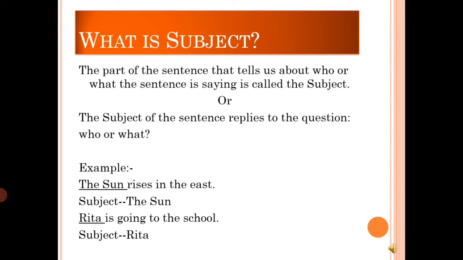of the sentence. Like, the sun rises in the east, Rita is going to the school. These are the two sentences given over there, in which, children, the sun rises in the east. Here the subject is the sun, and Rita is going to the school. The subject over here is Rita. So we are talking about the sun and Rita in the given sentences. That is why they are called the subject of the sentence.